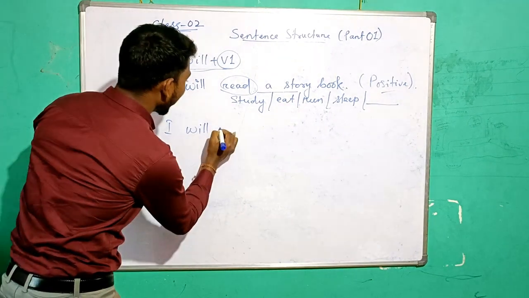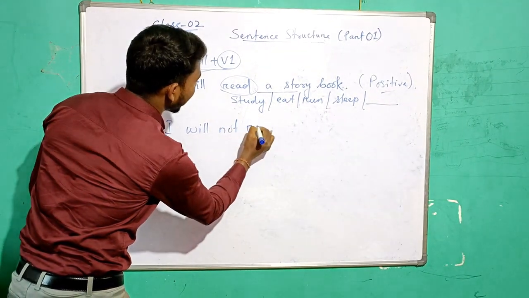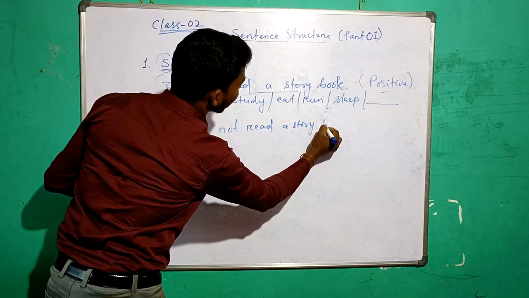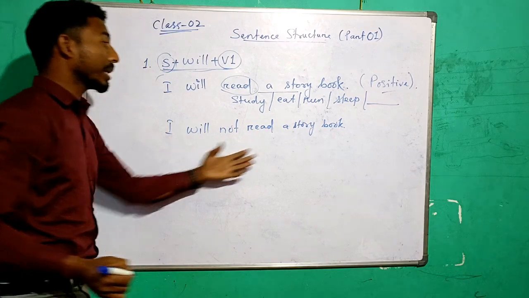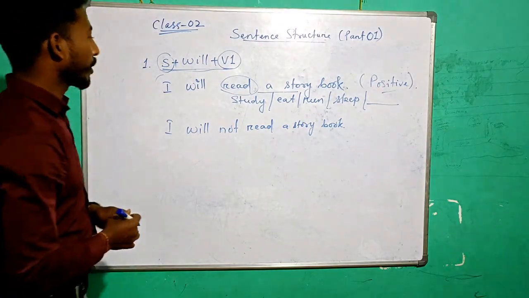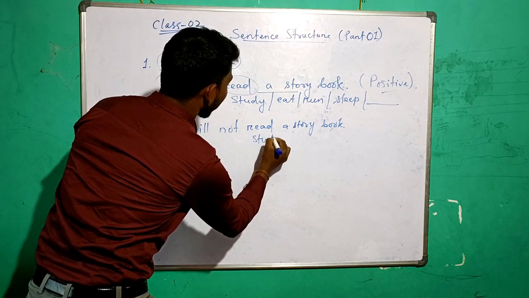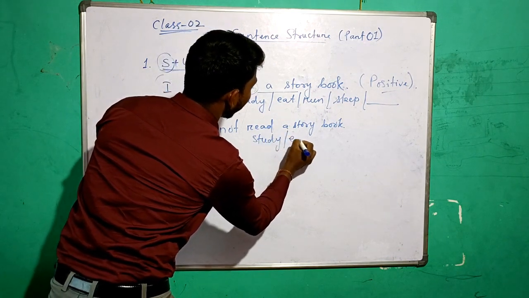I will not read. Not read what? A storybook. It's simple, isn't it? I will not read a story book. Now you can say also, I will not study hard, isn't it? So these sentences will become what?